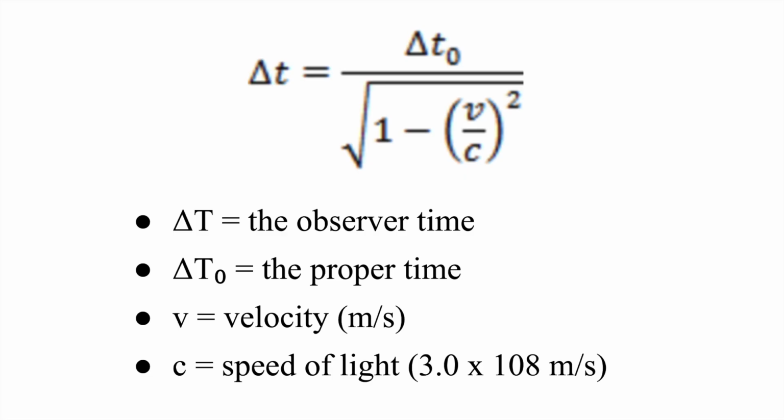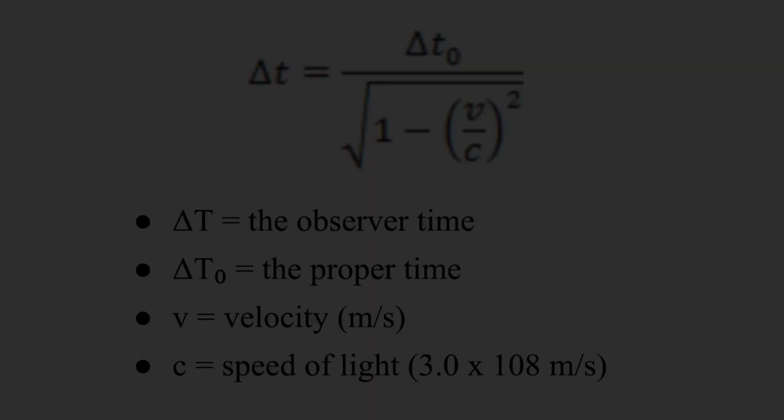In order to calculate the time difference between the two reference frames, Einstein came up with a formula, because time depends on the velocity of one reference frame relative to another. Delta t was the observer time, delta t naught was the proper time, v was the velocity, and c was the speed of light. At the same time, due to time's flexibility, it had its own dimension called space-time.